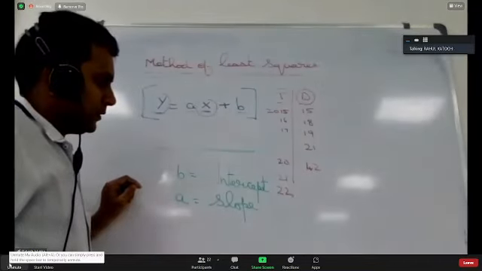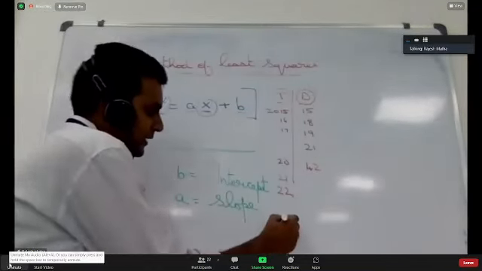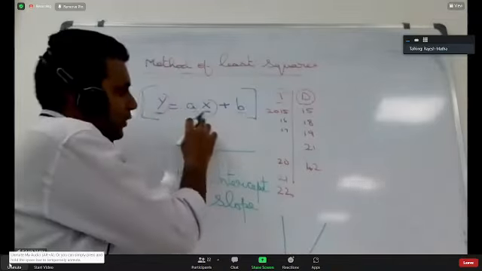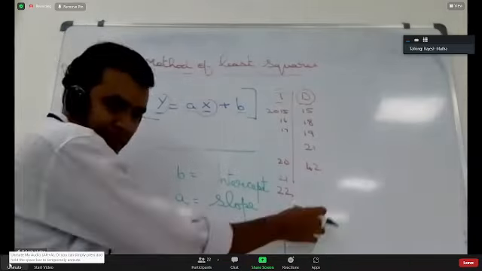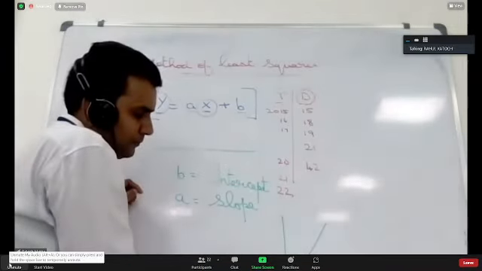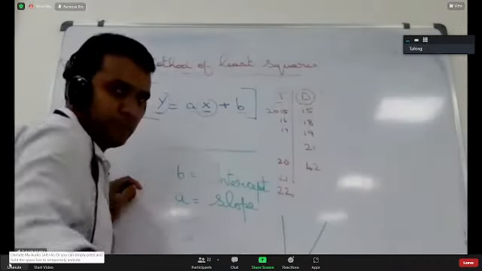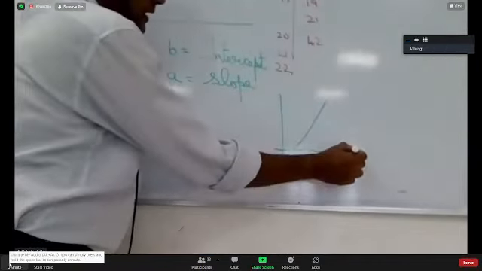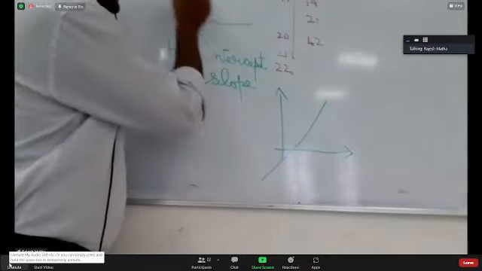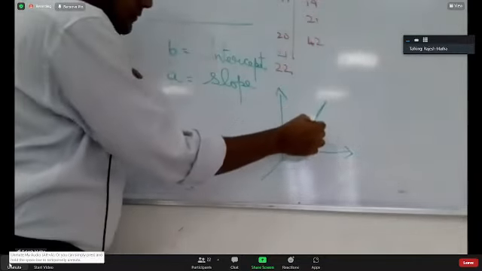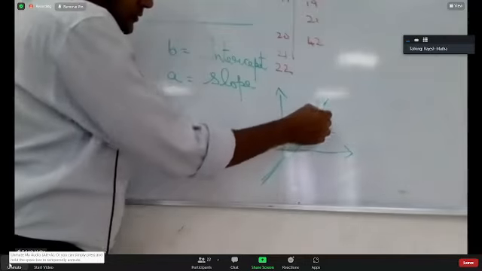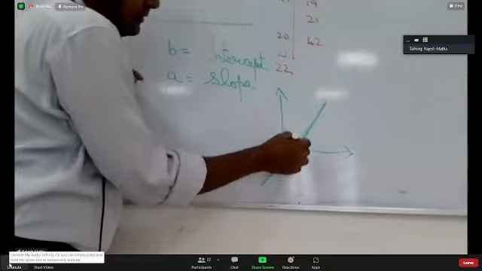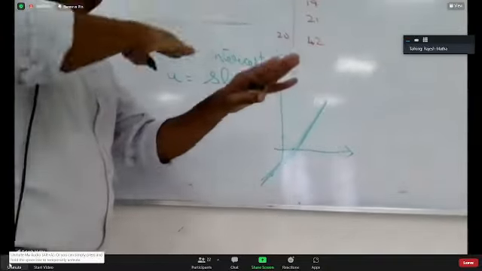Sir, what does intercept mean? So intercept means again we have to get into the line concept. If you are generating this line equation, are you listening? Sir, the blackboard is only half visible. You can see this graph, x-axis, y-axis. If y equal to ax plus b is this line equation, can you see this line equation? Yes, sir. Where is this line touching the axis, whether x-axis or y-axis, that is the intercept. Intercepting is cutting.